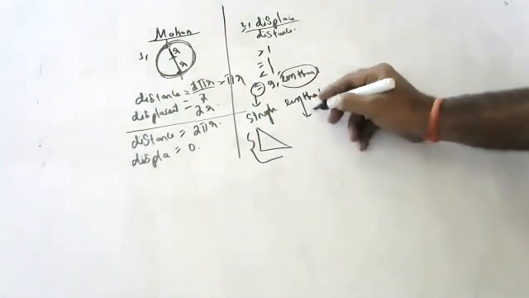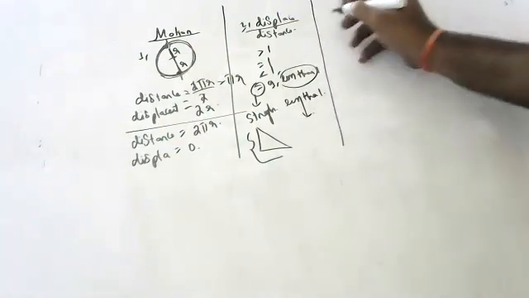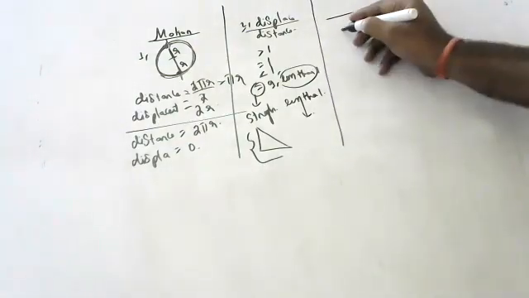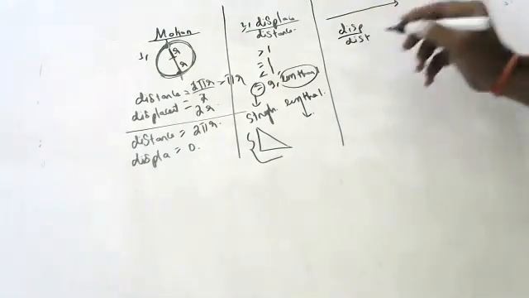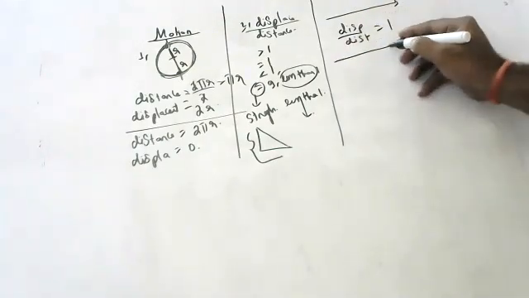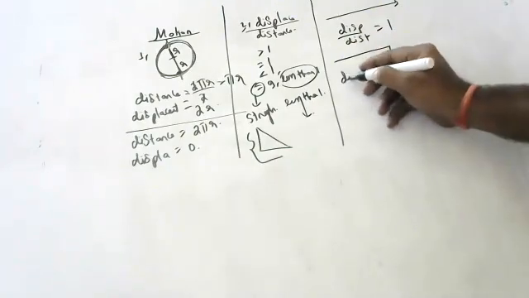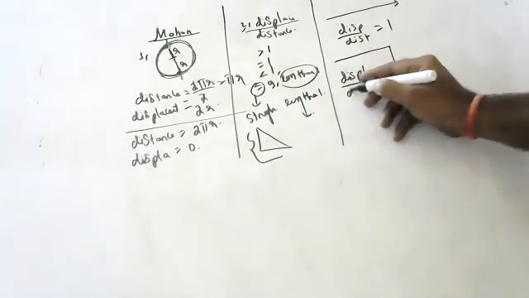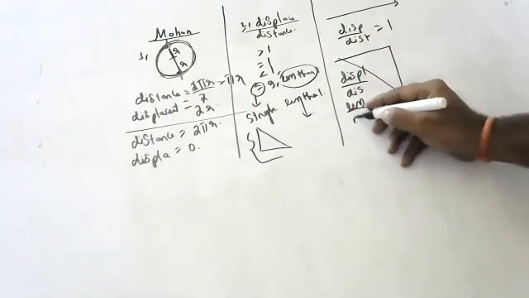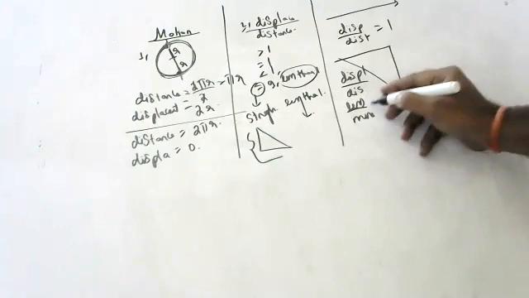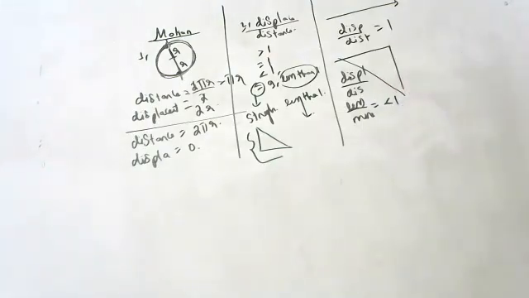Try to understand. If a body is going in a straight line, displacement and distance will be equal, so the ratio is 1. But if a body is going like this and like this, displacement will be less and distance will be more. Anything less divided by more, you will get less than 1. So children, you should be very careful with this question.